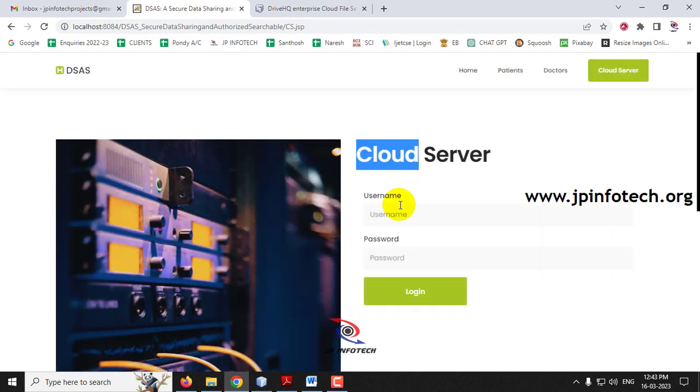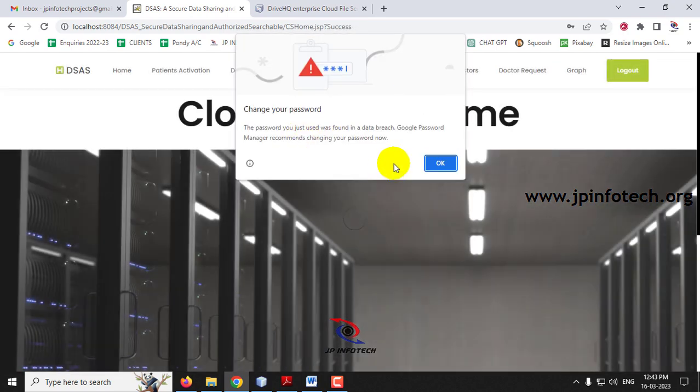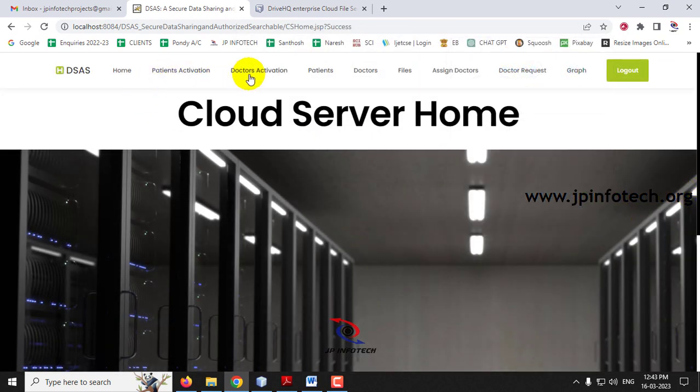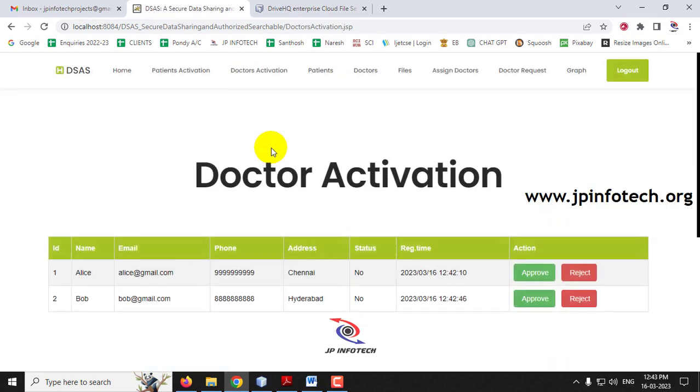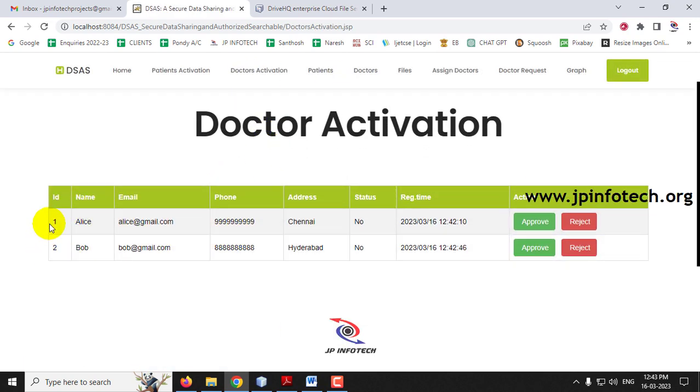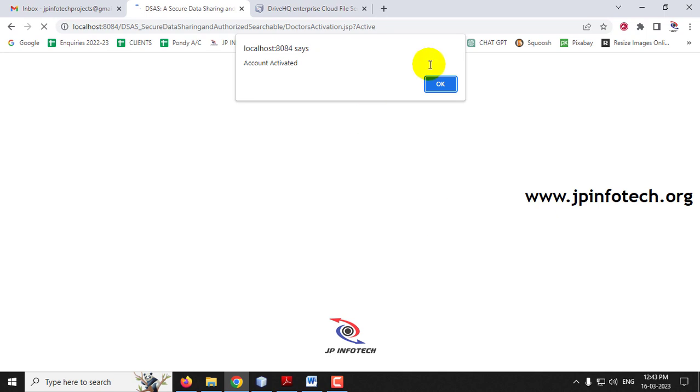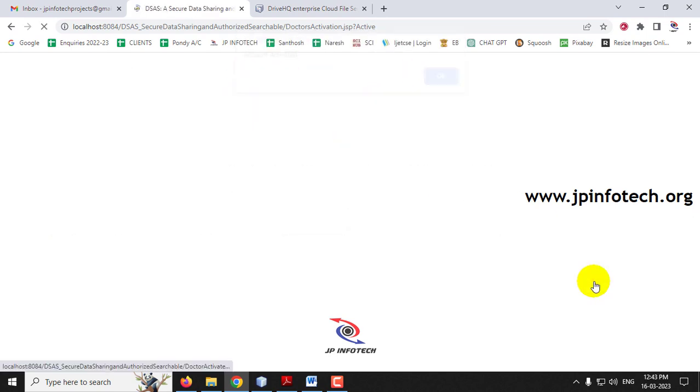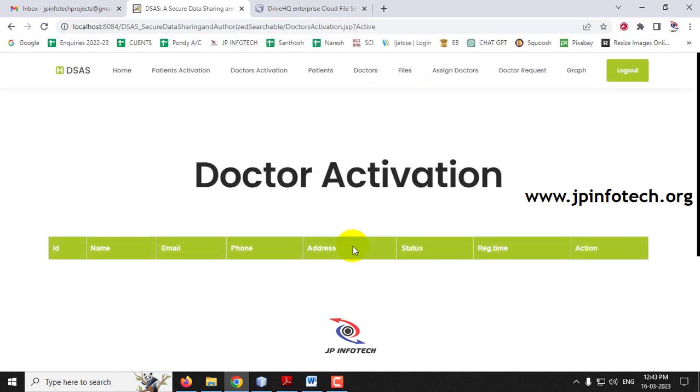So I'll go to the cloud server with the login details, and once the login is successful, you can see the doctors activation part. Earlier it was empty, and now you can see the 2 doctors which I have entered, with the names Alice and Bob, shown here, and the status for both is no. Now let me approve both the doctors. You can see account is activated and account is activated. Both the doctors have been activated, and now there are no pending activations.